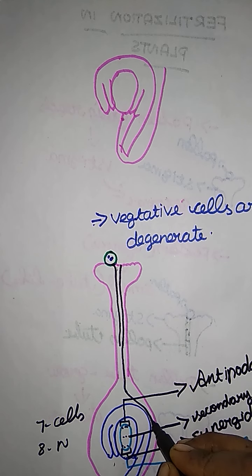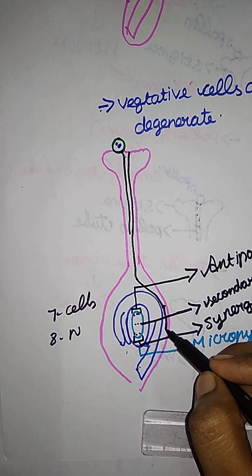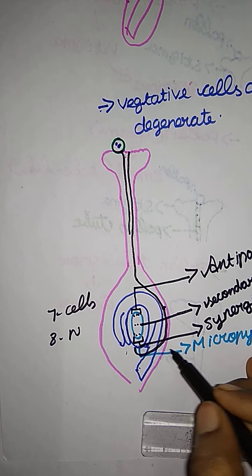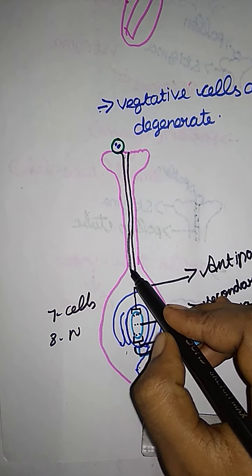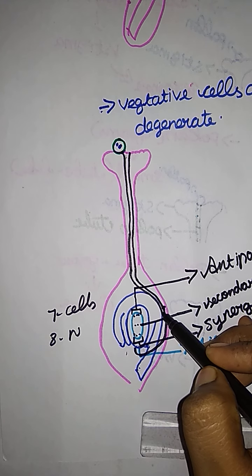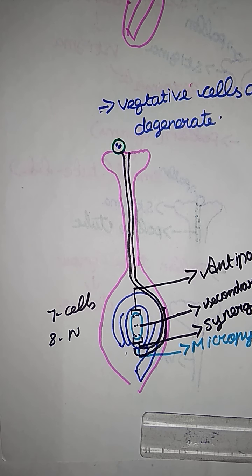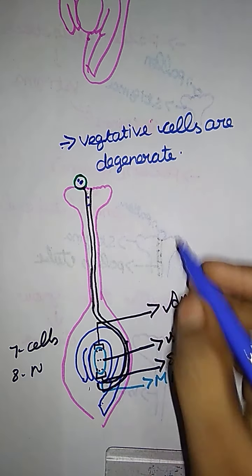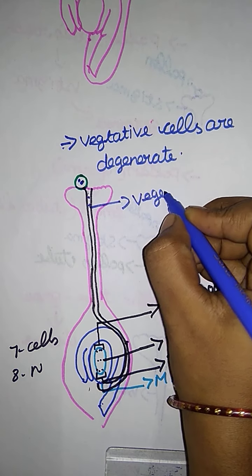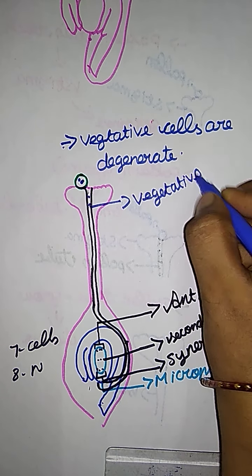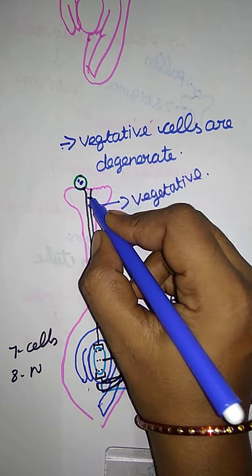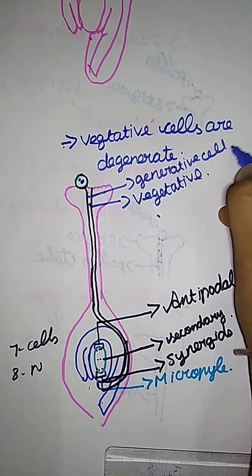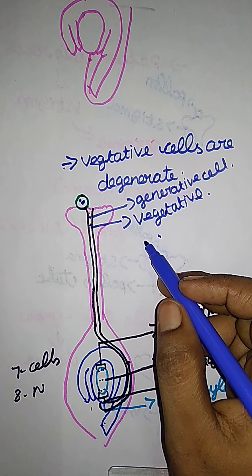And now they are going to enter into the embryo sac with the help of an opening called the micropyle. In this pollen tube, 2 cells travel. What is the first one? They have 2 types of cell. The first one is the vegetative cell, and the next one is the generative cell. Here the vegetative cell gets degenerated.